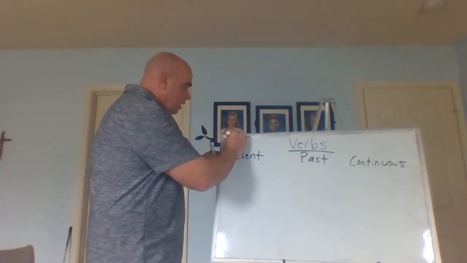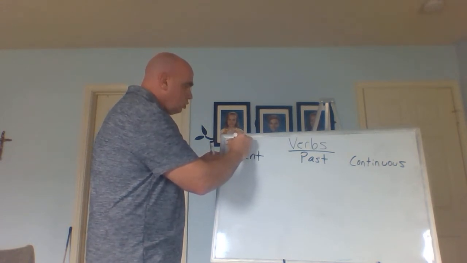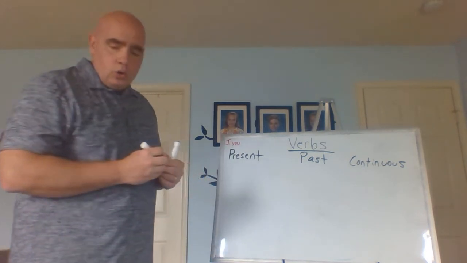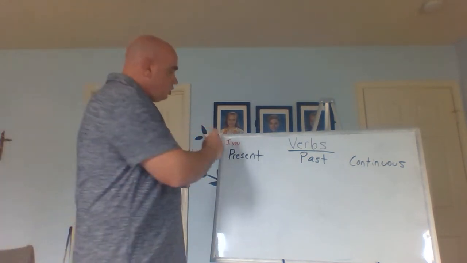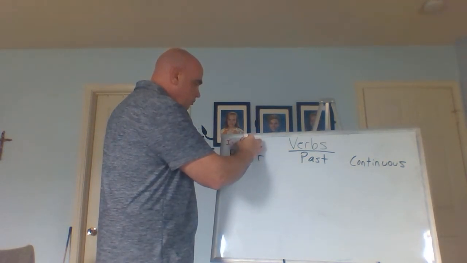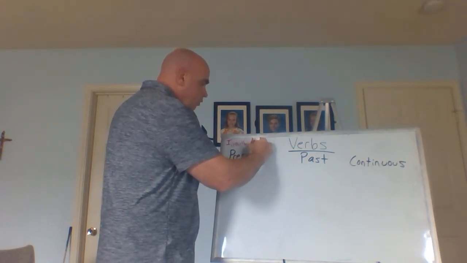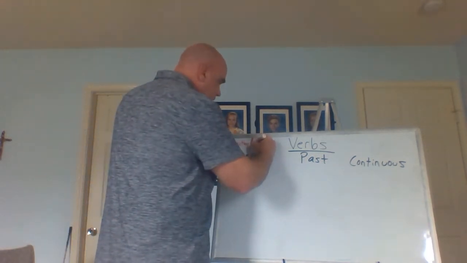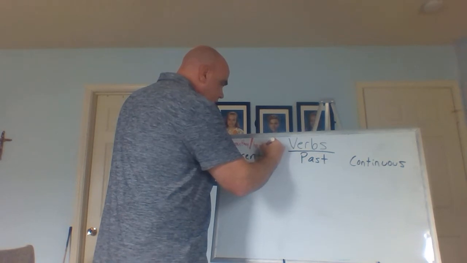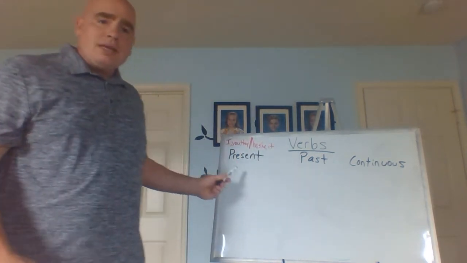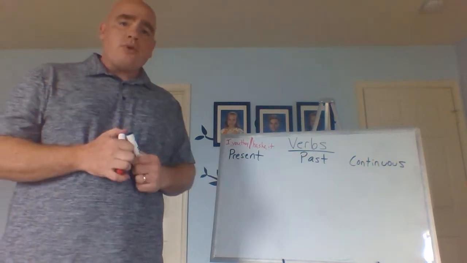We have I, you, they, but then we have another present verb. The next one, he, she, it. So we want to remember with the present, we have two different present verbs.